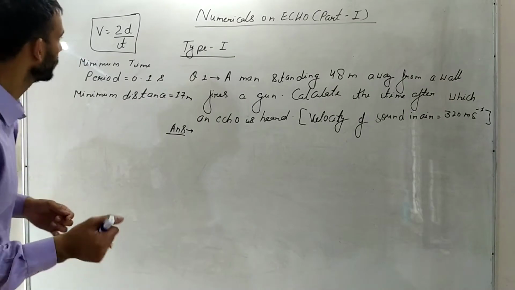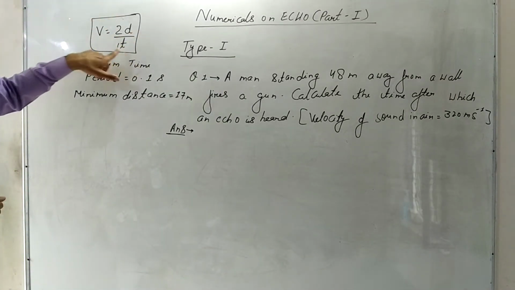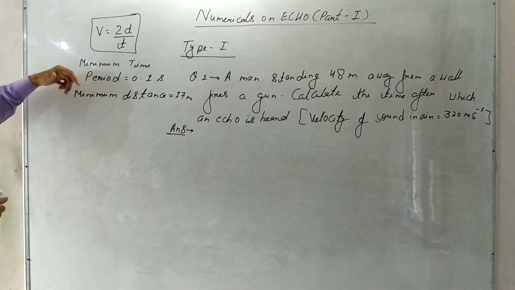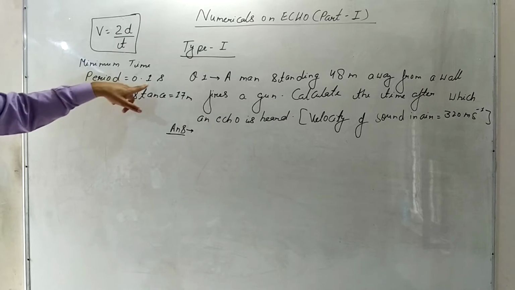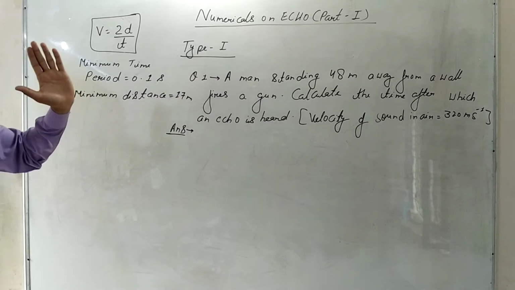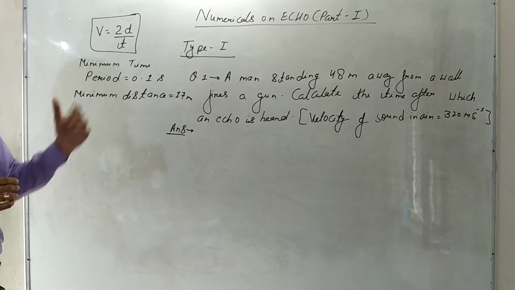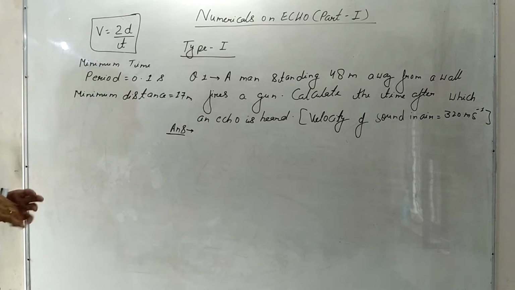Okay. So you know the formula for echo. V is equal to 2d by t. d is distance, t is time, v is velocity. In some of the numericals, they don't give you the time. So we know that the minimum time period which we need to hear the echo distinctly or very clearly is 0.1 second. And the minimum distance between the two objects or the two cliffs or two mountains which are going to produce this echo should be 17 meter minimum. Maximum it can be anything. Okay, if it is less than this, then we cannot hear the echo very clearly or very distinctly.